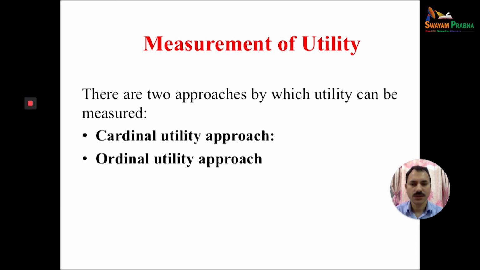Cardinal means utility can be measured in terms of cardinal numbers, by giving them numbers like 1, 2, 3, 4, 5, 600, 200, etc. The ordinal utility approach was given by Hicks.